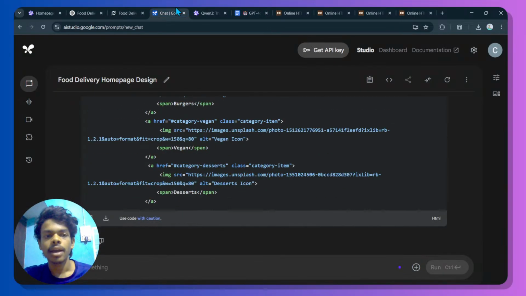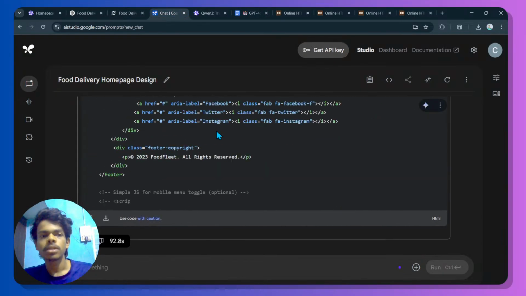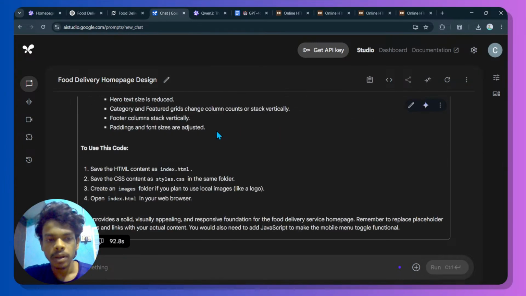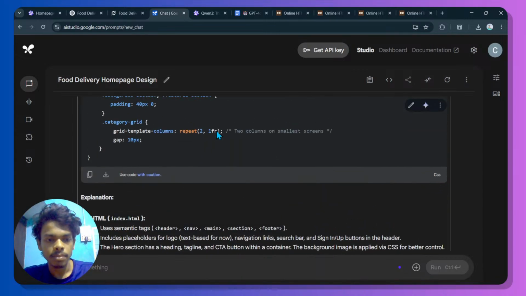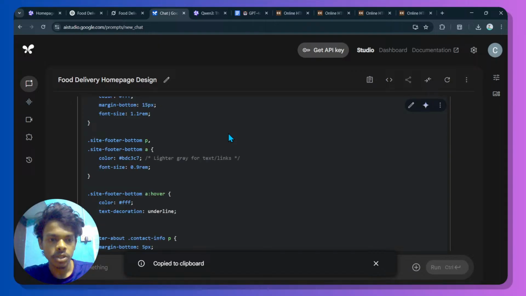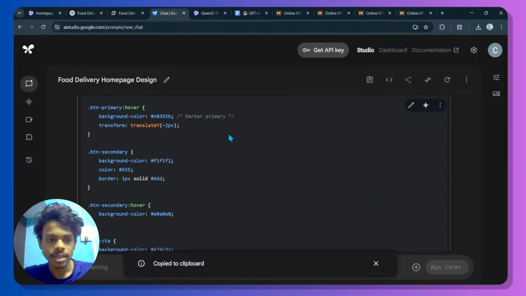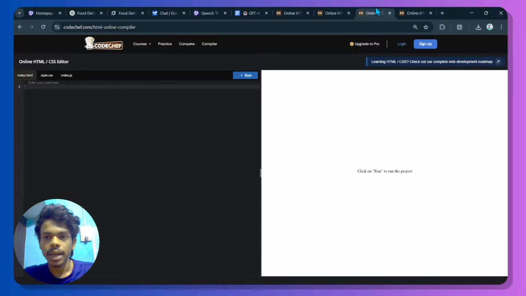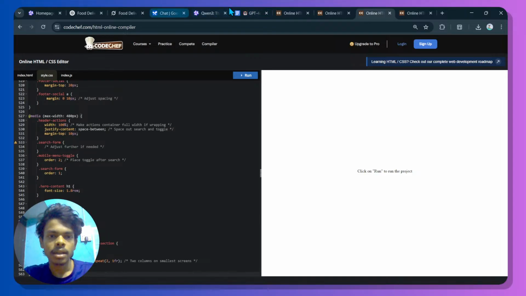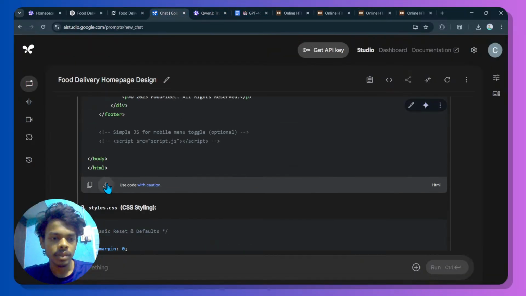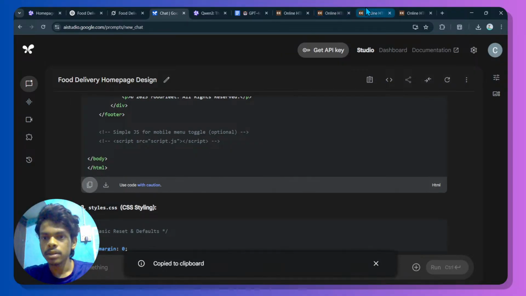Fine. And here is the response from Gemini 2.5 Pro, and what it has come up with. It also wrote CSS. So let me copy the CSS part and paste that to style.css, and this is the HTML part.